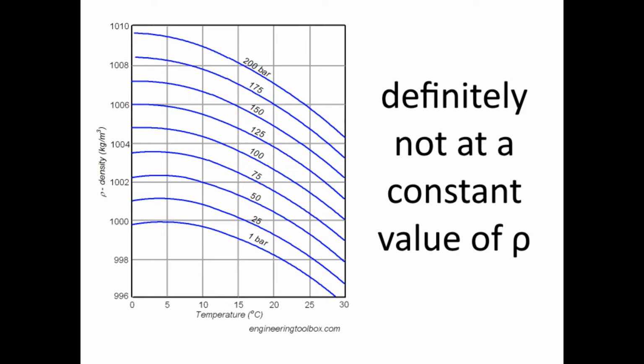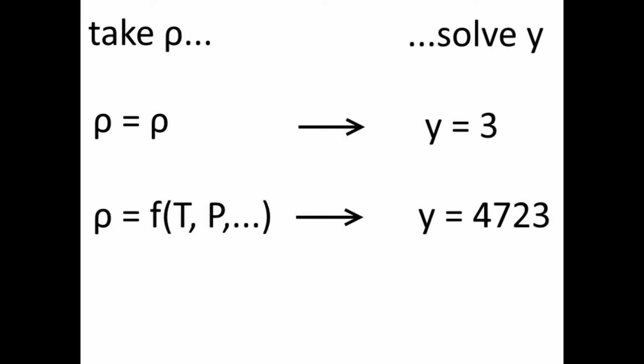A good example to demonstrate this is the effect of how temperature affects the density of water. As water heats up, or is pressurized, it expands or shrinks, and the density changes. At least when the pressure is 1 bar, in the entire range of temperatures where water is a liquid, the change in density is only about 40 kilograms per cubic meter. The question then becomes that of assessing, is that a lot? And there isn't really a clear answer.